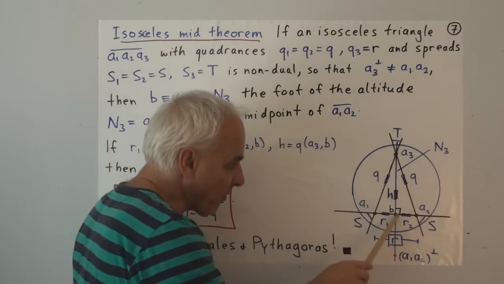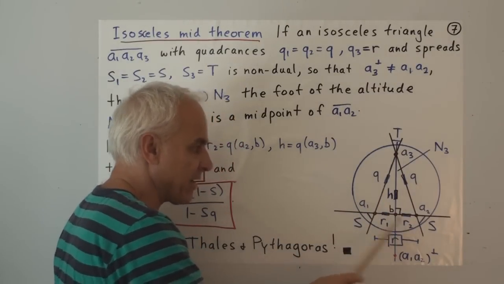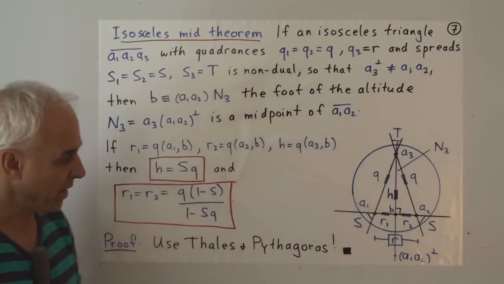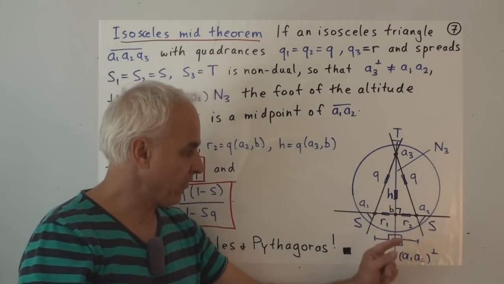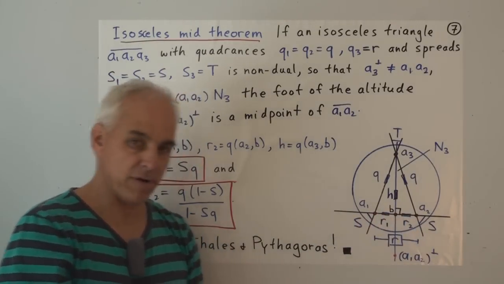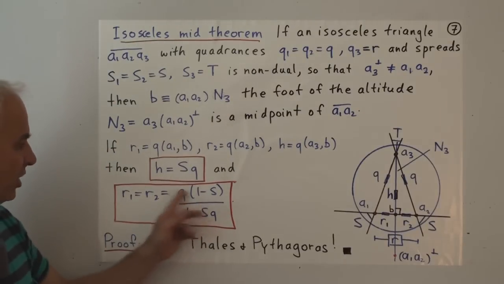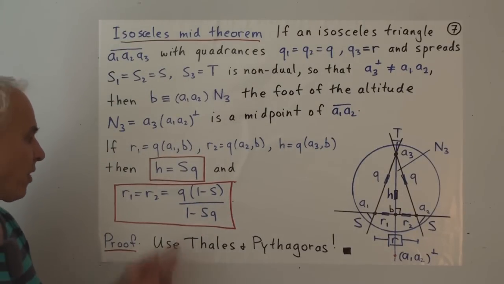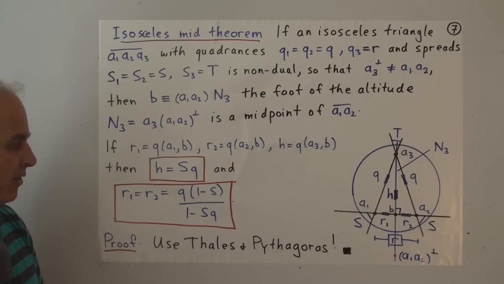And when you do the same thing over here, you're going to get exactly the same formula, because the H and the Q are the same over here as they were over there. That's going to prove to you that R1 equals R2, that we actually get a midpoint. You can actually check with Pythagoras' theorem that this is the formula that you get for this common value R1 and R2.